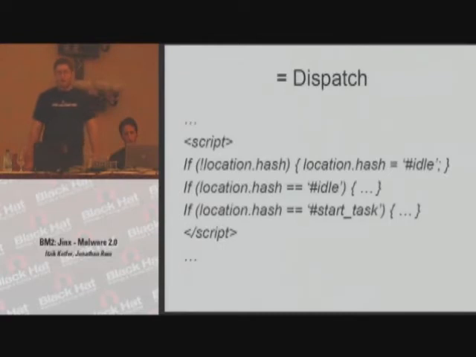As far as the dispatch function goes, here you can see the location.hash is used as a big state machine. Each task can write different values. We have the idle, the start task. Every task can make up its own states and therefore can resume operation or dump itself the current operation to the hash and resume later on a different time slice.